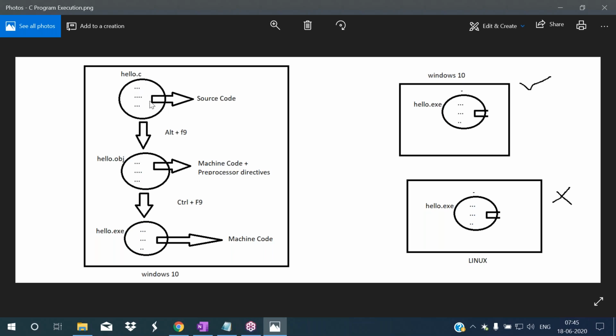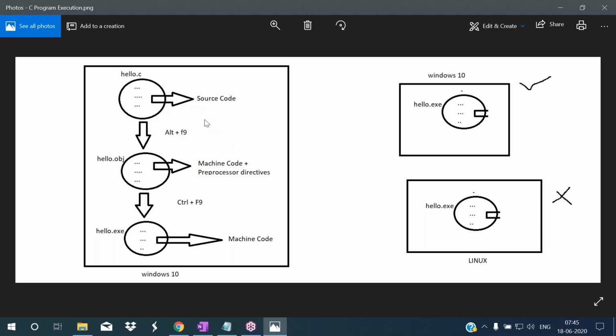So now this is the source code. This source code is in high level language. So that is human understandable language. Computer cannot understand this one. So we have to convert this from high level language to the low level language. To convert this code from high level language to the low level language, in the Windows operating system, generally we use Alt F9 key.